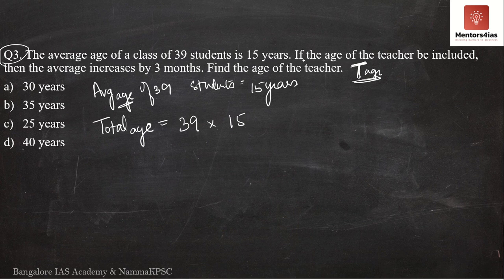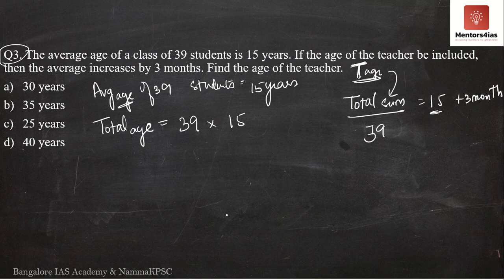Now the question further says, if the age of the teacher is included, then the average increases by 3 months. Meaning, see, how do we get the average of 39 students as 15 years? The total sum of 39 students divided by the total number of students, that is 39, is equal to 15. So now the question is saying, if we add the age of the teacher to this total sum, then the average increases by 3 months. Now it was 15, so this will increase by 3 months.